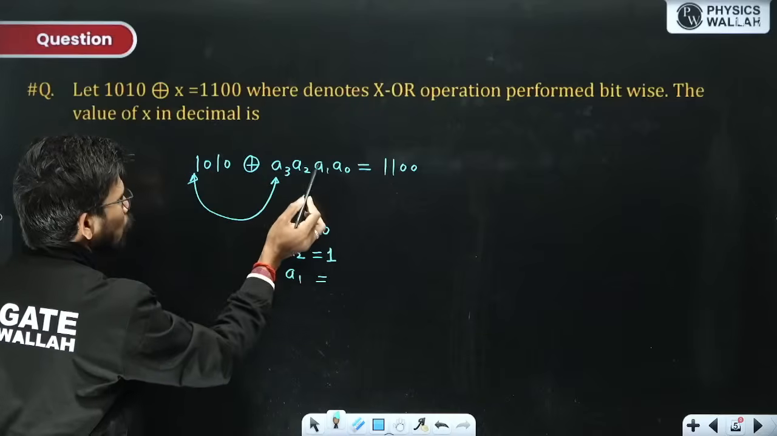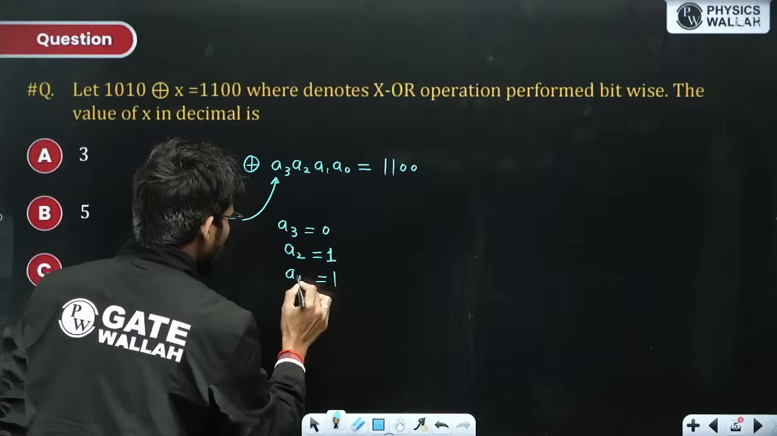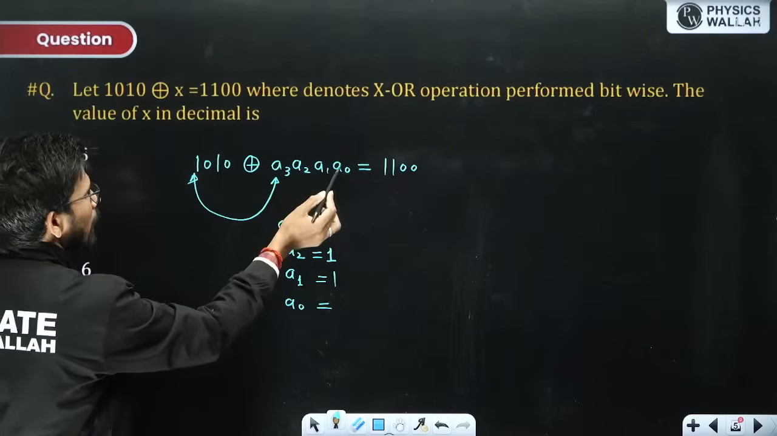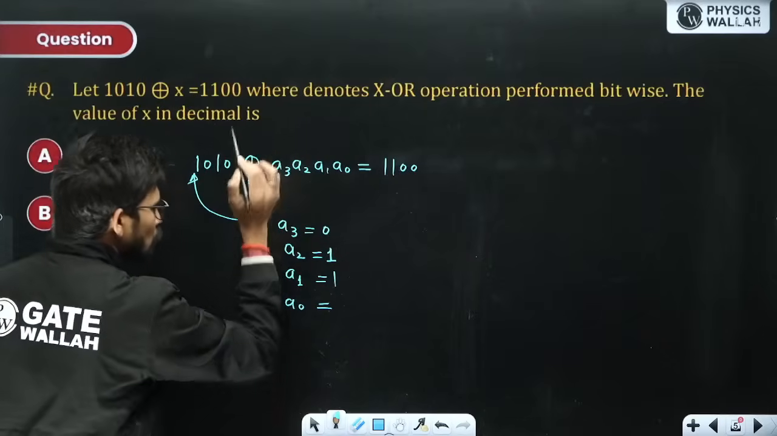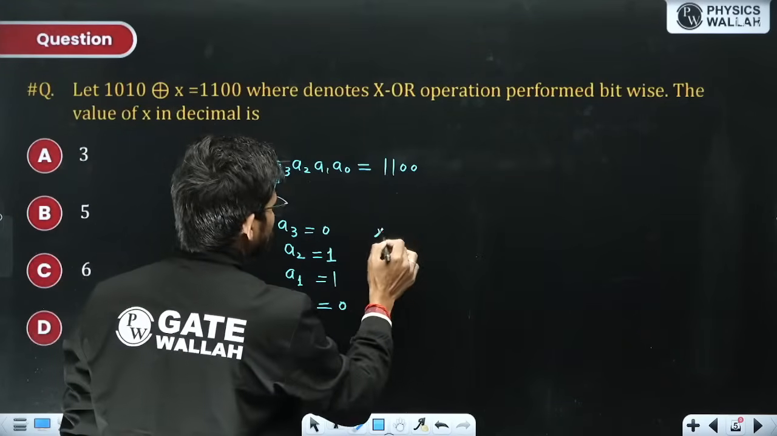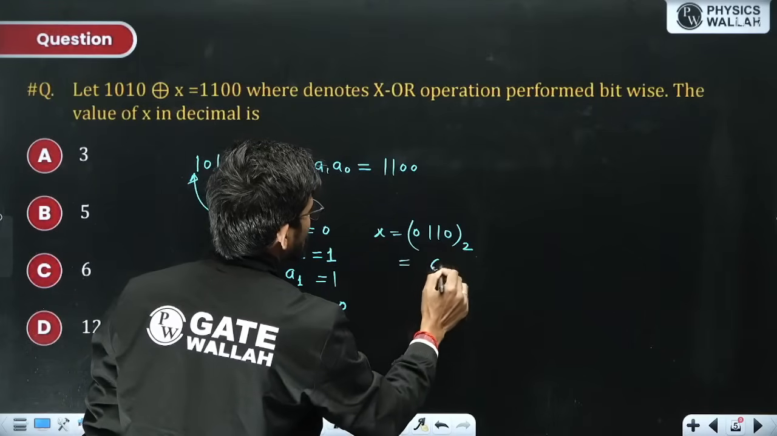1 XOR 1 will only be 0, so A1 will be 1. Now A0: 0 XOR A0 should be 0, and 0 XOR 0 is only 0. So this is 0, 1, 1, 0. Your x is nothing but 0110 in base 2, which is 6 in base 10.